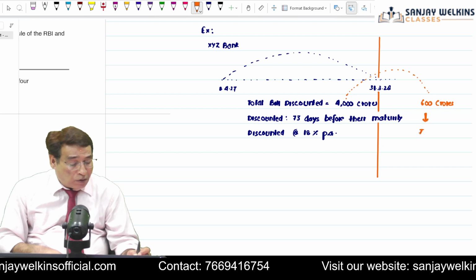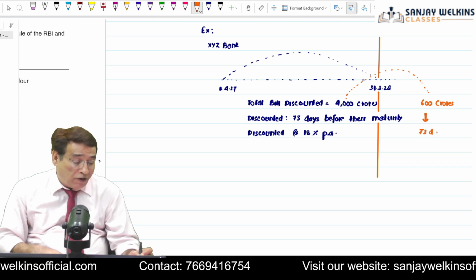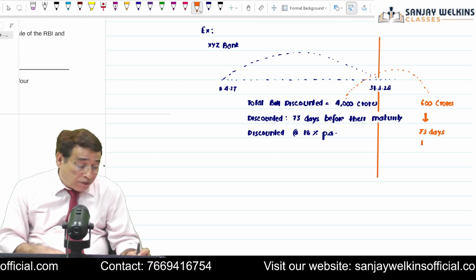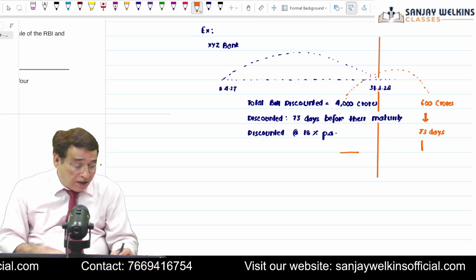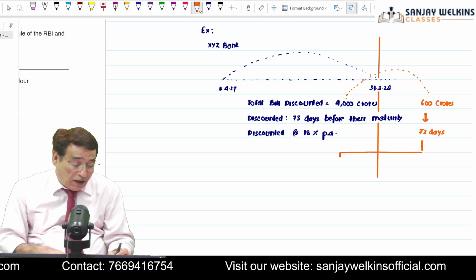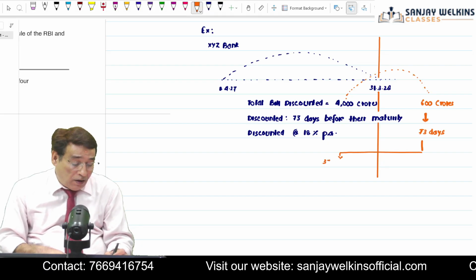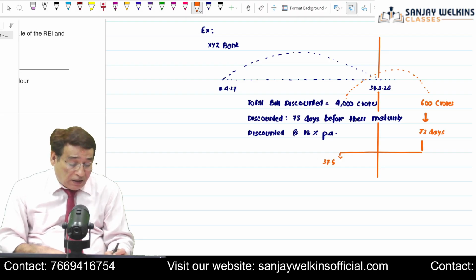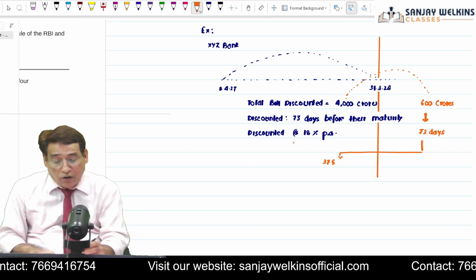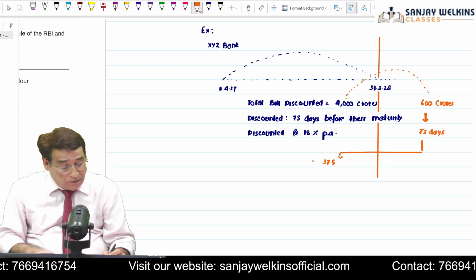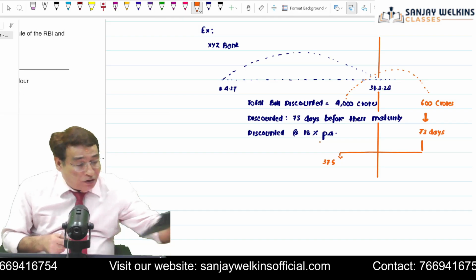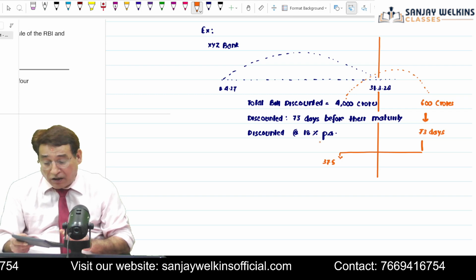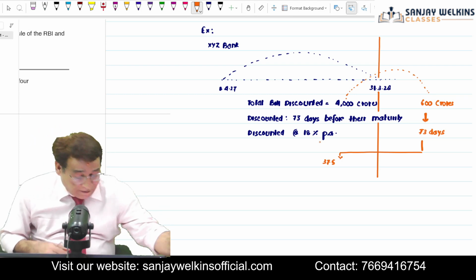That means even this particular bill is also discounted 73 days before the maturity period. But out of 73 days, 37.5 days are falling in the current year, or 32.5 should I write? Just allow me a second, because this is an example, so I will have to take the correct figures. 73 divided by 2, 36.5 days.